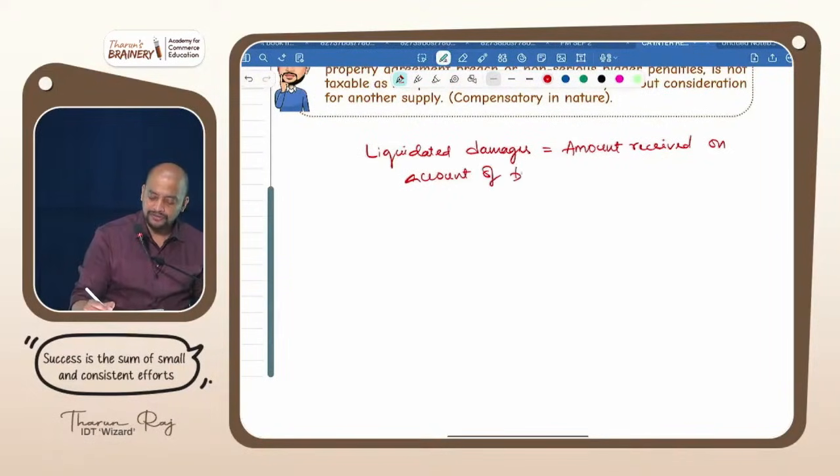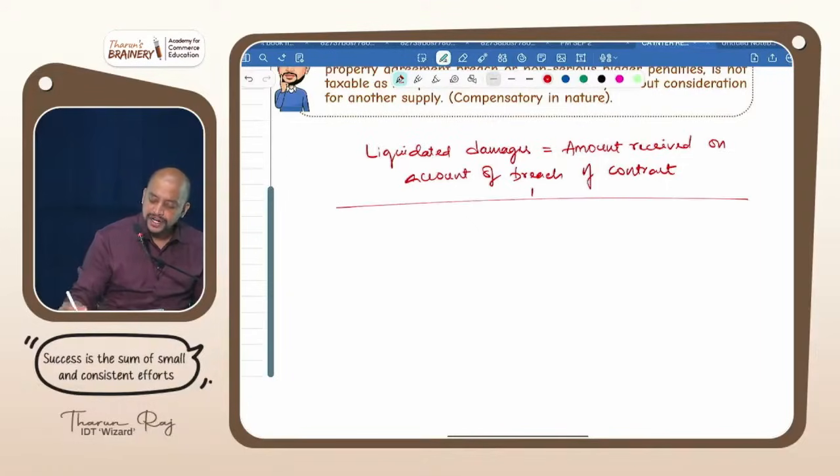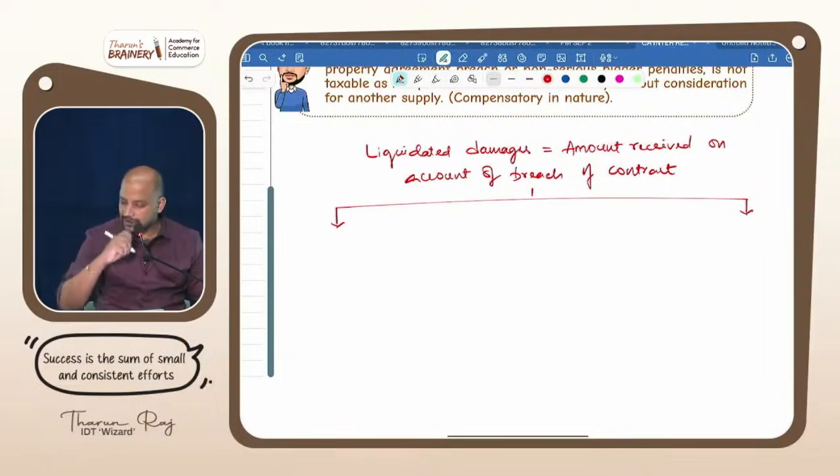This liquidated damages is divided into parts, so total three.